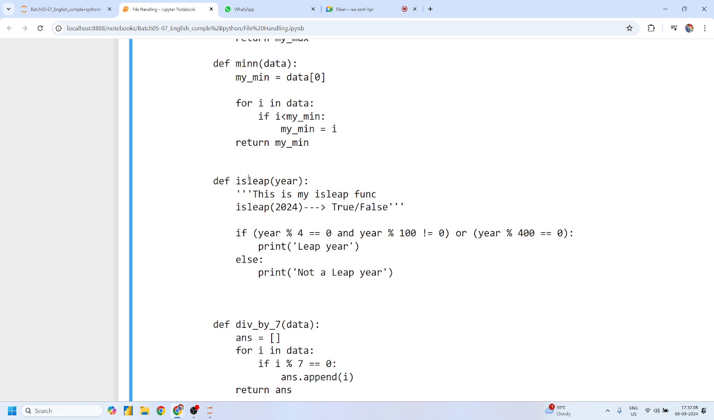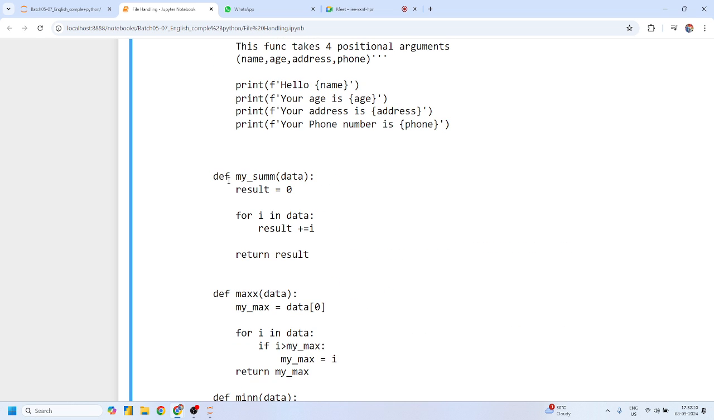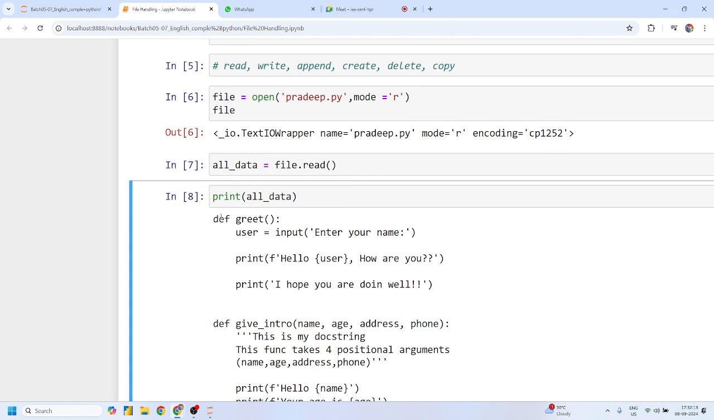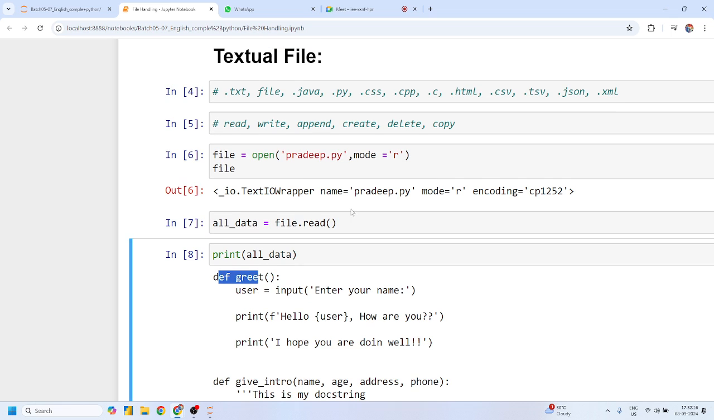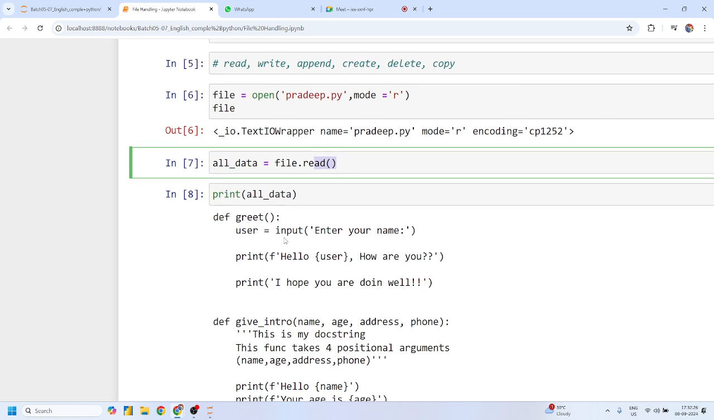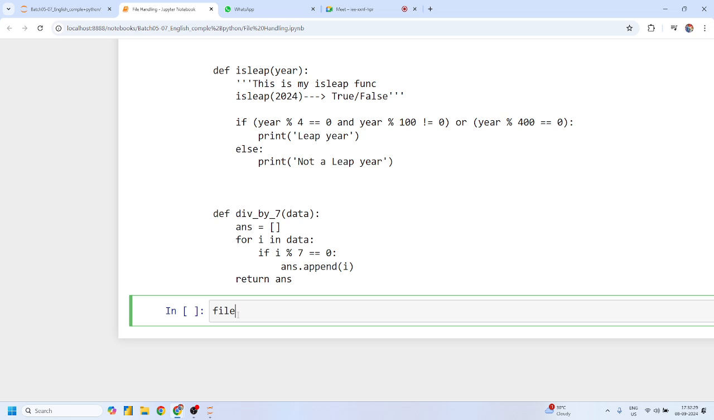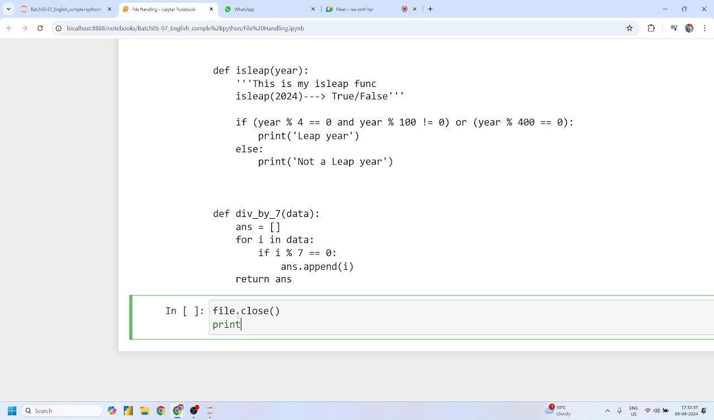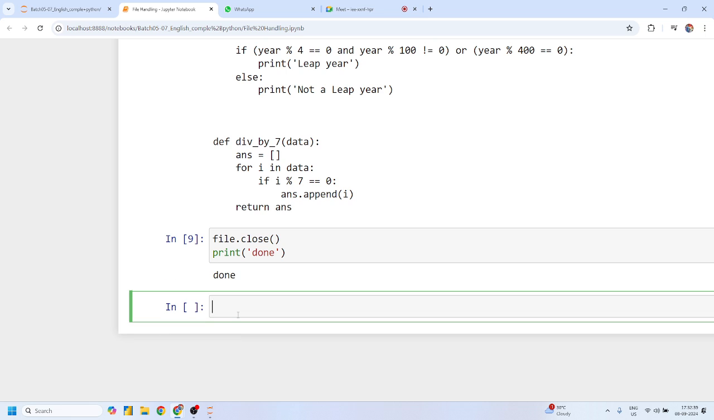def div by 7, is leap year, minimum, maximum, and so on. Because this is a textual file, that's why we can simply read all the content, and all the contents are easy to understand, right? Now, because I have opened this file, it's my duty to close this file as well, right? So I have opened this file with the help of this file variable. I simply write the close method, and if this close method runs successfully, done is going to be printed, and I'll get my answer done. It means that the file has been closed.